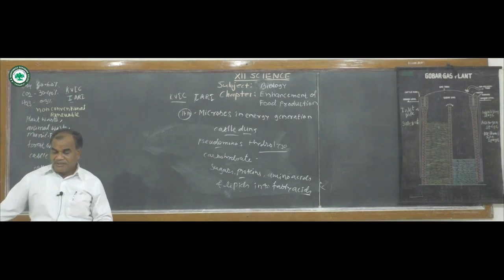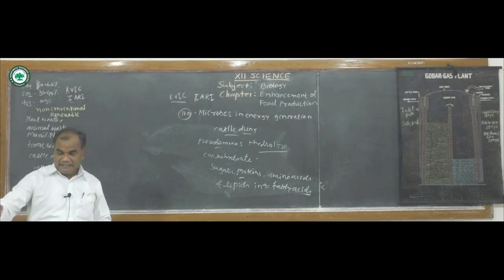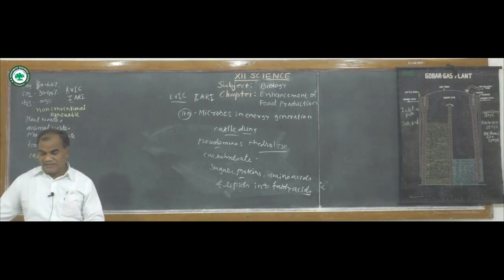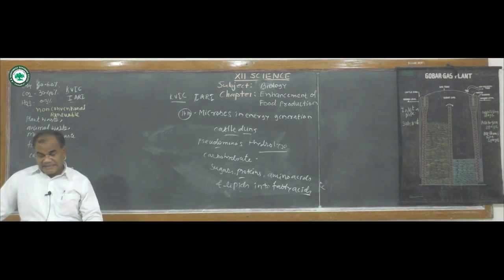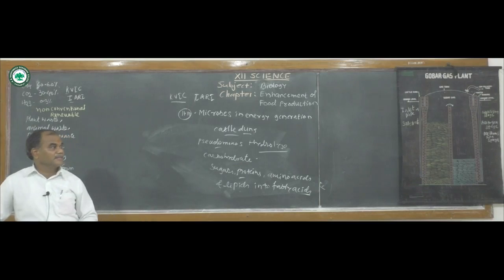They are also used for cooking, street lighting, as well as small scale industries. And the second benefit, if we see from the gobar gas, it is very important. It can be used for domestic lighting, cooking, street lighting, as well as small scale industries. These are the important benefits of it.